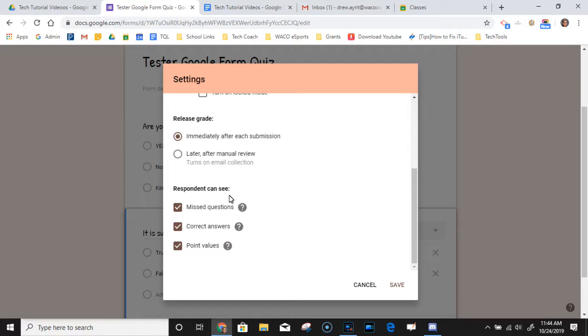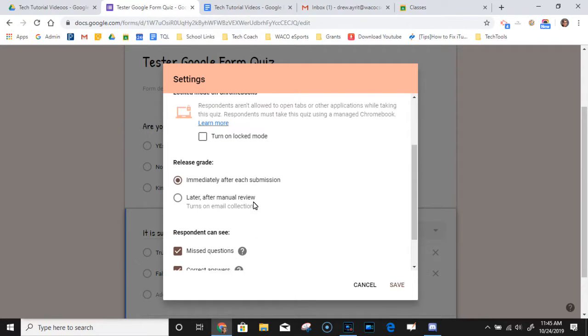And then respondents can see, again, after they're done taking the quiz or doing the little assessment, do you want them to be able to see the questions that they missed? Do you want them to see the correct answers? Do you want them to see point values? That's all up to you in the moment.